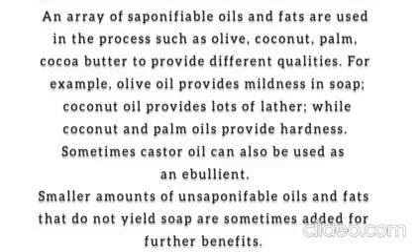Coconut oil provides lots of lather, while coconut and palm oil provide hardness. Sometimes castor oil can also be used as an emollient. Smaller amounts of unsaponifiable oils and fats that do not yield soap are sometimes added for further benefit.